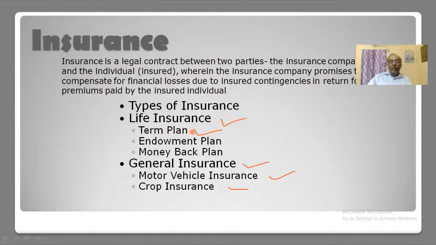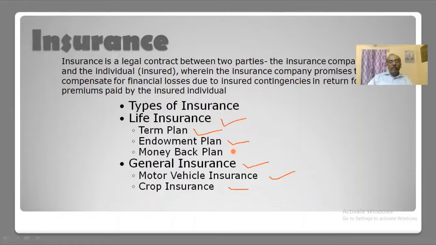But some people will say, I have paid for 5 years or 10 years and I have got nothing. In that case, we have the endowment plan. In an endowment plan, they pay the insurance for the 10-year term. If some loss happens in between, the money will be paid. But if no loss happens, then some portion of the money will be paid after the end of the term. That is the endowment plan. It has the concept of insurance as well as the concept of saving. If it is for 10 years, they will pay at the end of 10 years. If it is a 25-year plan, they will pay at the end of 25 years.